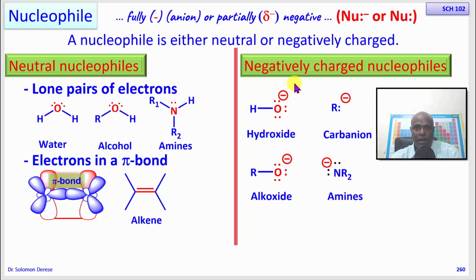Again, they are nucleophiles because they have lone pairs of electrons which they can donate. So in terms of reactivity between the negatively charged and the neutral nucleophiles, you should expect the negatively charged nucleophiles to be very highly reactive.